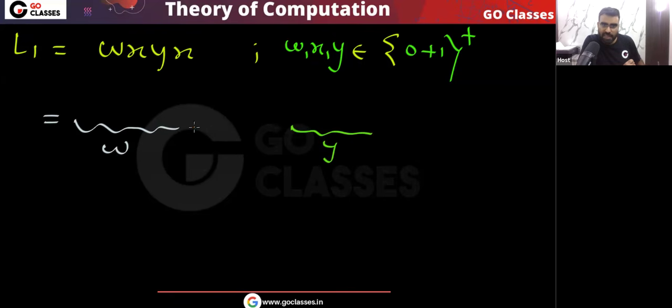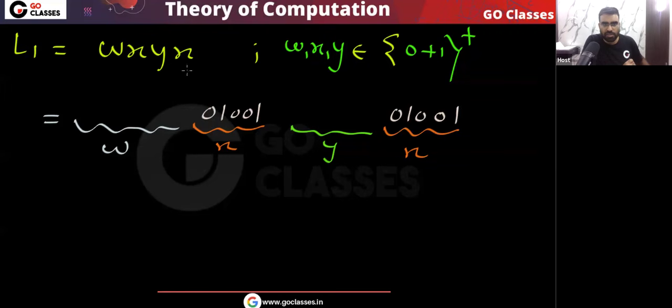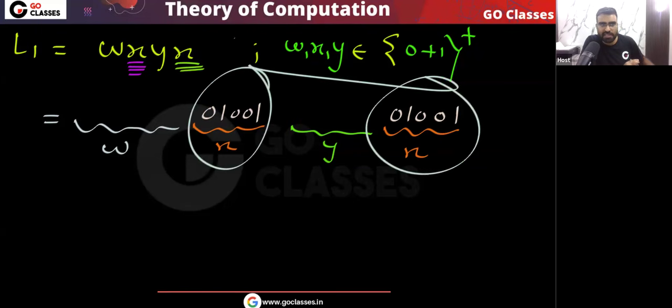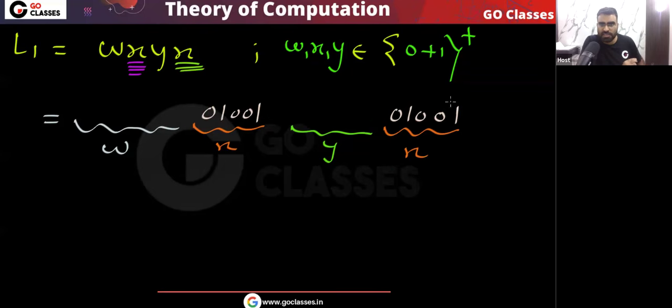Now the interesting part is x. There is x and there is x. If your x is, for example, this, then the same x should come here. Now you notice this x is at the end. One thing you notice: instead of considering this entire string as x, you can just consider the last symbol, because this x is at the end of the string.